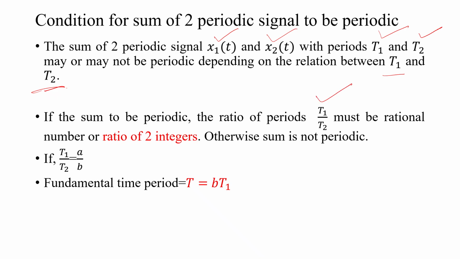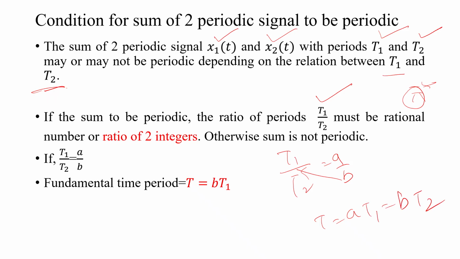That does not mean that if you get pi, it will be periodic. Pi is irrational, so if you get the result pi, it is aperiodic. If T1 and T2 are integers, for example T1 by T2 is equal to A by B, what is the fundamental period then? T is equal to A T1 equal to B T2. So, this is the fundamental period.